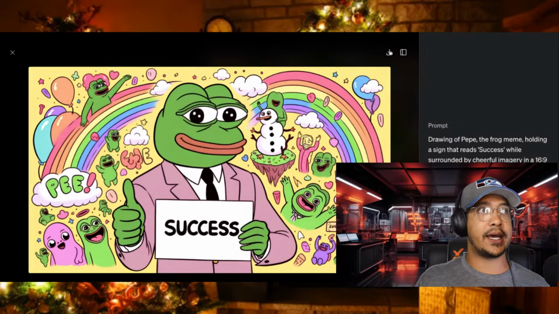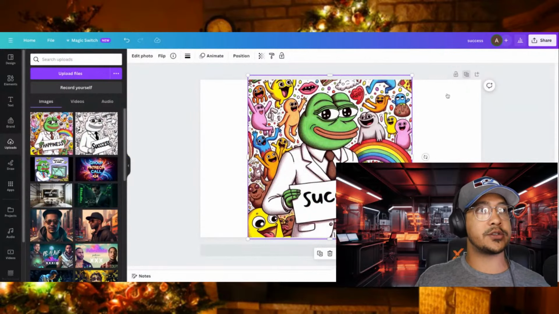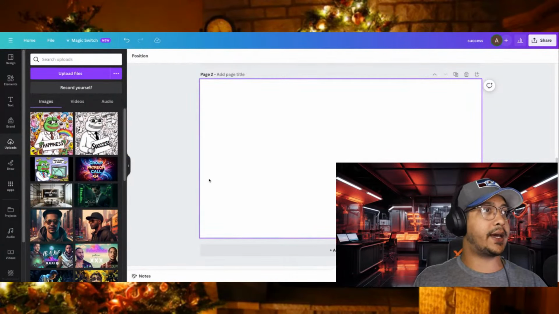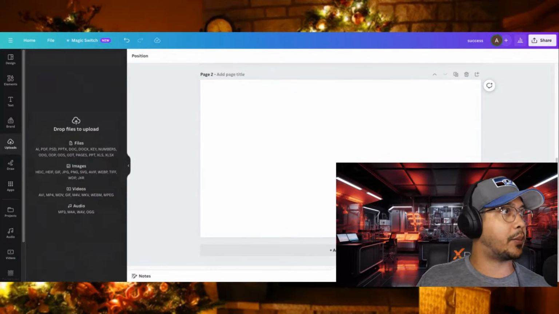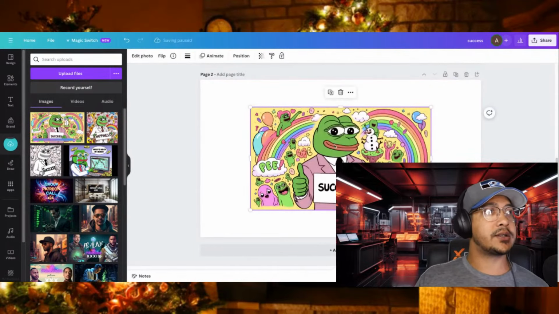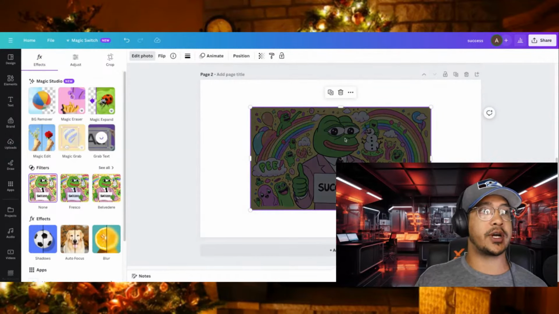So again, as an example, we might as well just showcase some of this stuff since we're doing a full AI stream at this point. If I come in here and open up a duplicate page, get rid of this and that, and then upload that particular photo we just downloaded a moment ago, we can use the same photo over here on the side to click on edit photo. And I get that Magic Studio, click grab text.